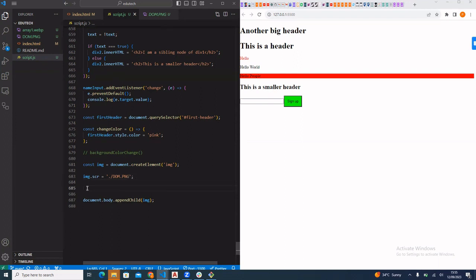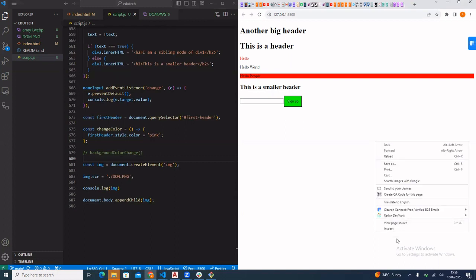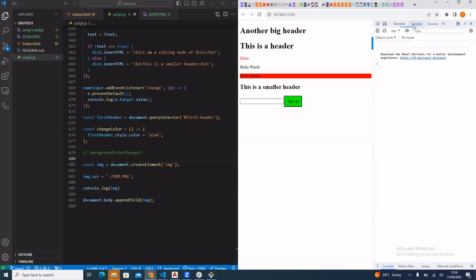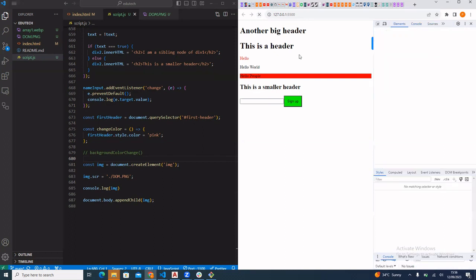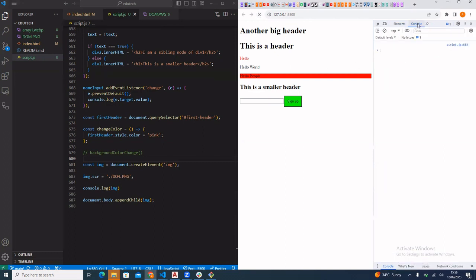Yeah, it's there already. Okay, that's created the image.